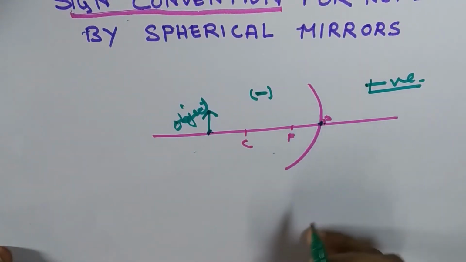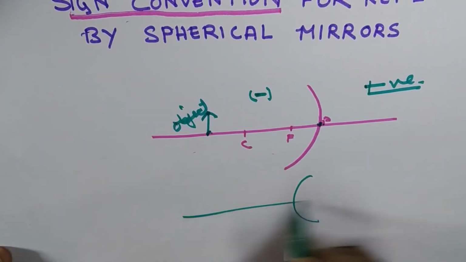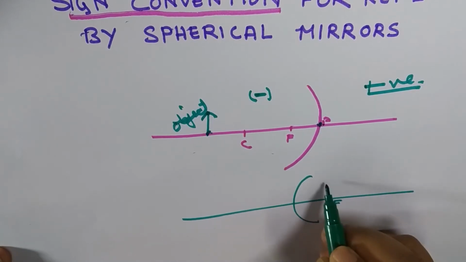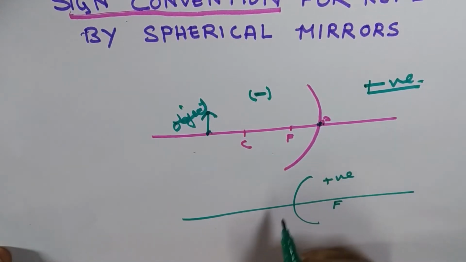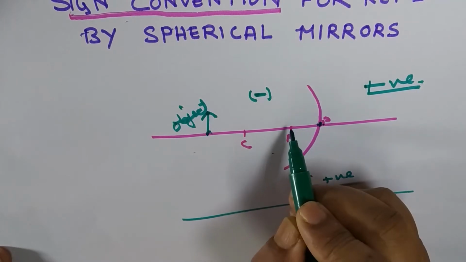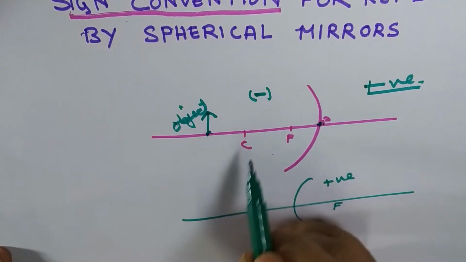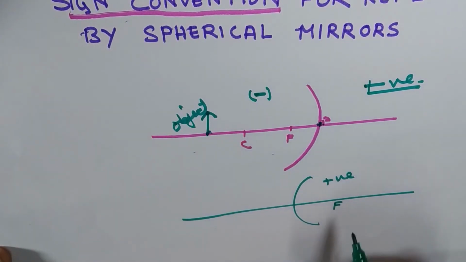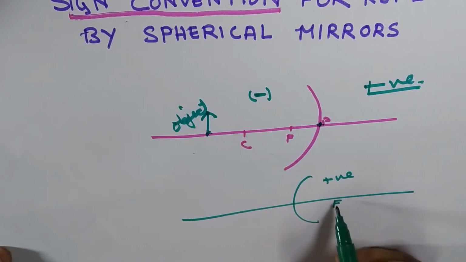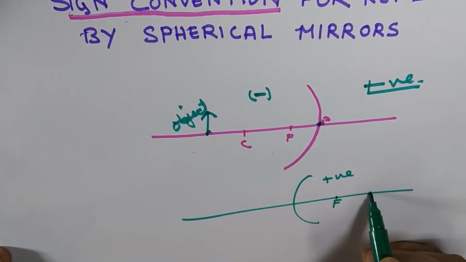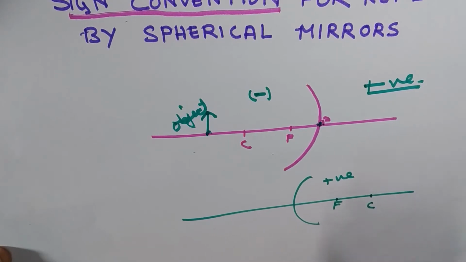Therefore, in case of concave mirror, the focus is negative and the center of curvature is negative. In case of convex mirror, the focus is positive and the center of curvature is also positive.